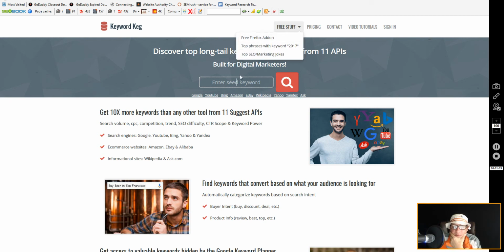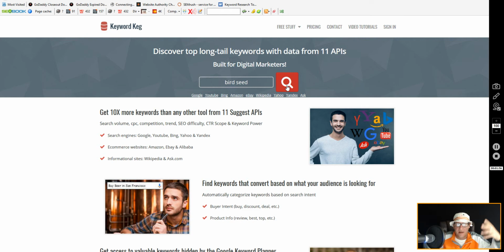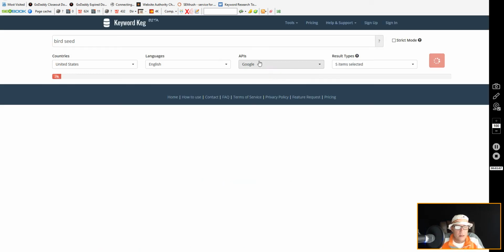We'll go over to the free stuff. I don't want to add it on Firefox or anything like that, but we'll enter a seed keyword. So let's just put birdseed. I don't know, obviously there's bird lovers out there. They might like birdseed. Like I'm saying, I'm just popping this out, grabbing it from the air. And what they'll do is, when you click on the big red search button icon, as you can see, it's populating.